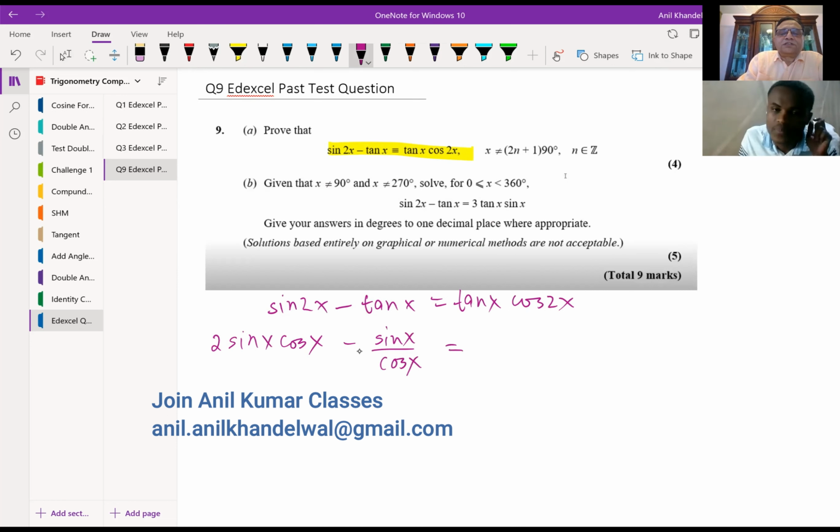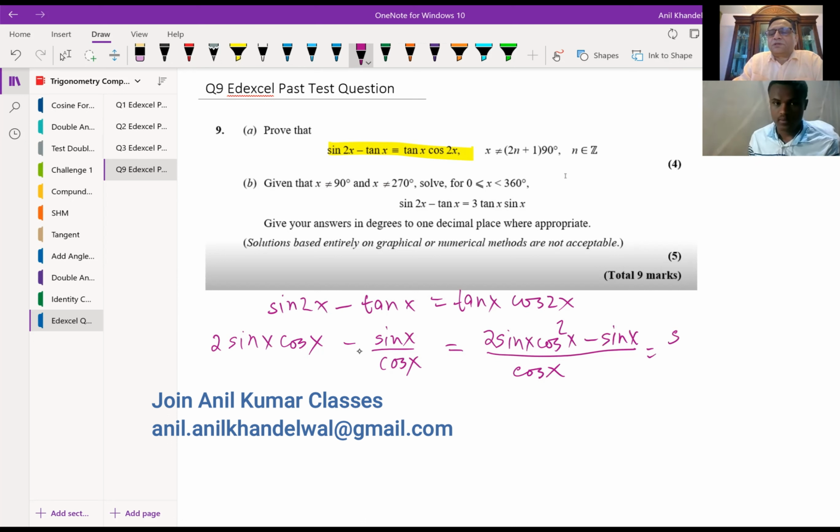So this is equal to, let's take a common denominator of cos x. We get 2 sine x cos square x minus sine x. Is it okay? Now you can take sine x common. So you're left with 2 cos square x minus 1 over cos x, correct?